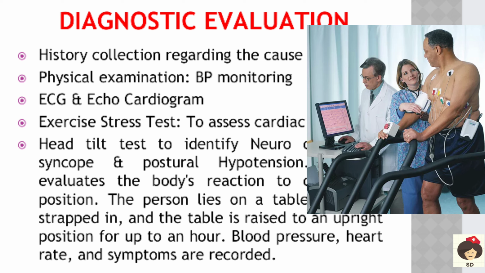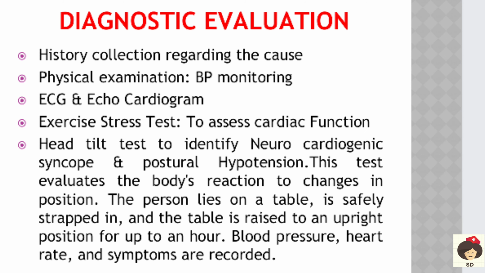Here they will place the patient on a treadmill and the patient will be walking on the treadmill. Every 3 minutes they will be checking the heart function. They will take all the basic parameters, the ECG, the heart rate, the saturation, the respiratory rate, everything will be monitored, and every 3 minutes the speed of the treadmill will be increased, and there are 7 cycles, and they will identify till what cycle the patient can go. This is mainly to see if the patient's heart is functioning properly and giving adequate blood supply.